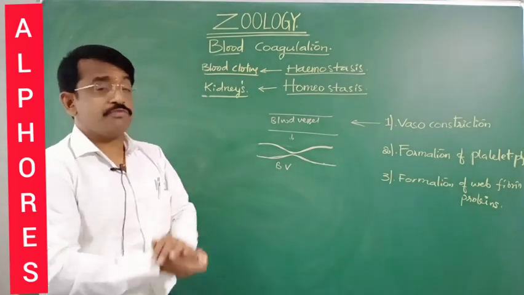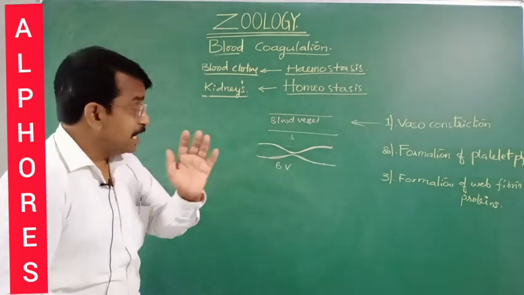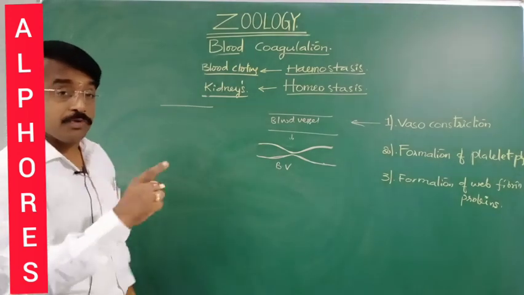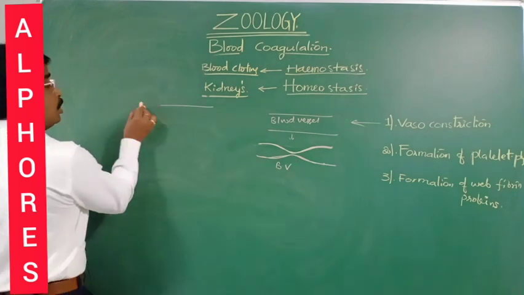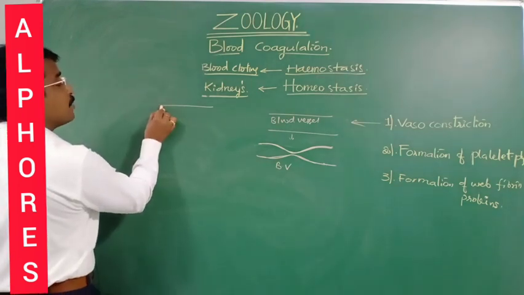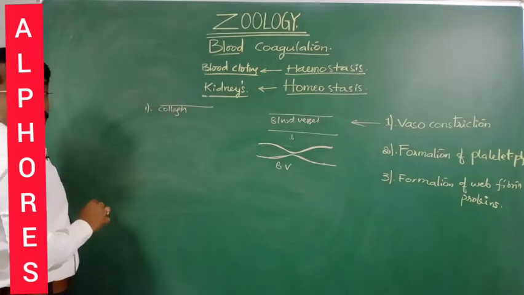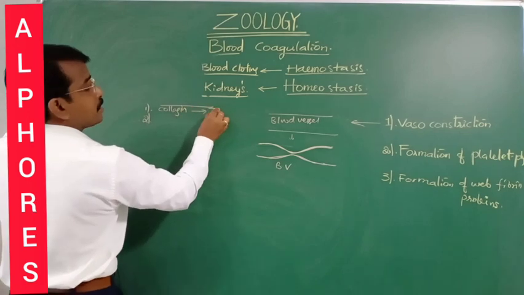So collagen fibers are present, which is tunica externa. Then in the middle, however, this we are going to discuss in the same topic. So there are the three. One is made up of collagen fibers. One, the wall of the blood vessel. Two, the tunica externa.